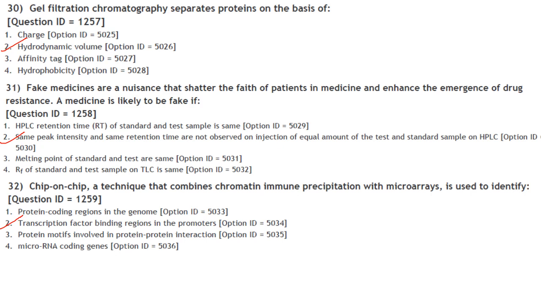Then next one. ChIP-on-chip, a technique that combines chromatin immunoprecipitation with microarrays, is used to identify. So ChIP-on-chip assay is used to investigate interaction between protein and DNA under in vivo conditions. So out of these, transcription factor binding regions in the promoters is the answer. That is an example of protein-DNA interaction.